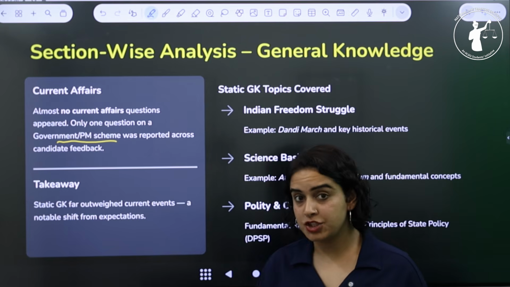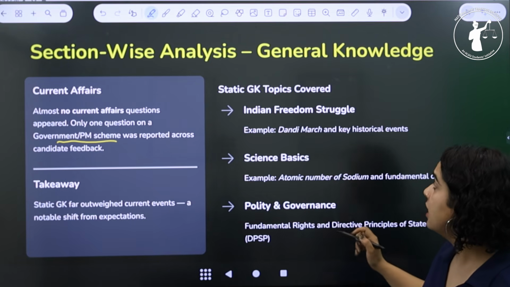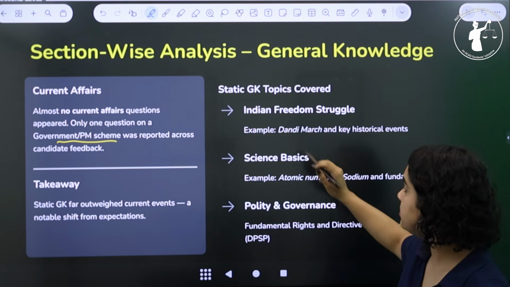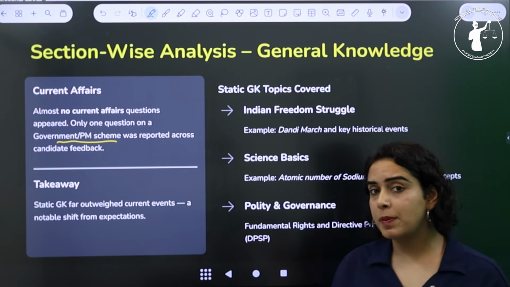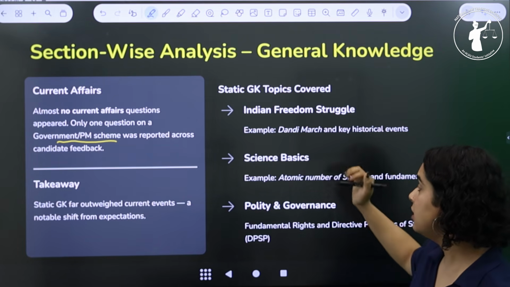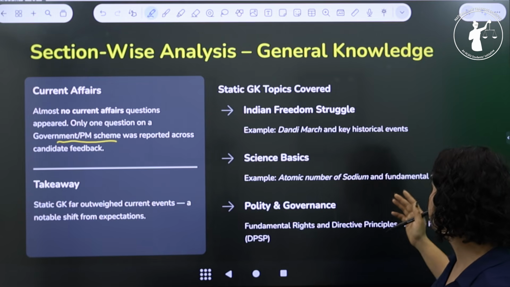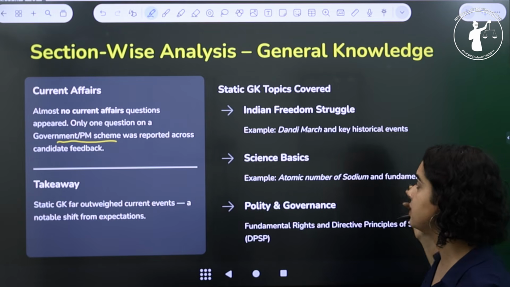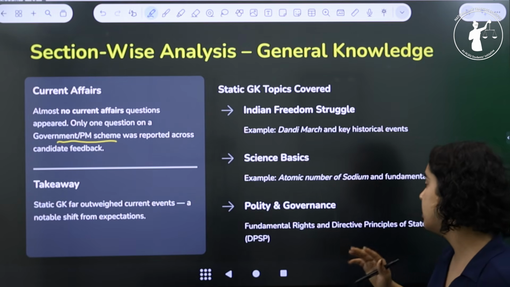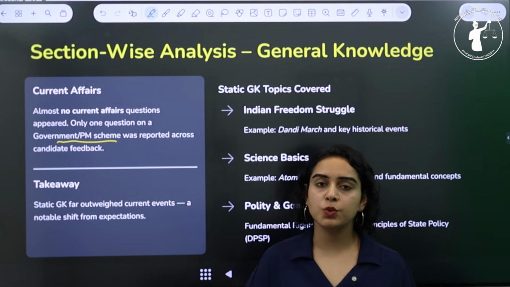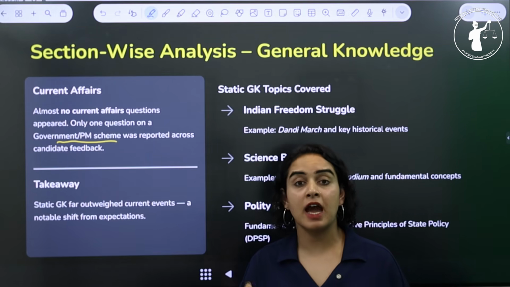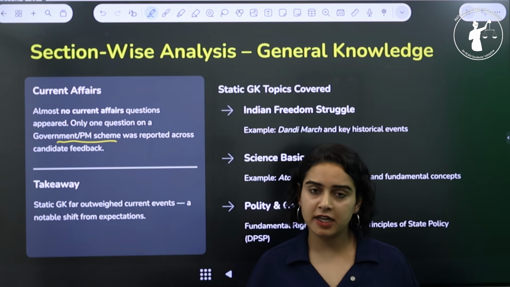And under static GK, the tested areas were around the Indian freedom struggle, science basics, polity and governance, and the topics tested were Dandi March, atomic number of sodium, some fundamental concepts of basic science, and fundamental rights, DPSPs etc. So overall, students who had prepared basic GK and polity had an advantage here.